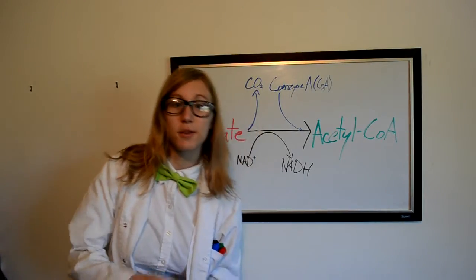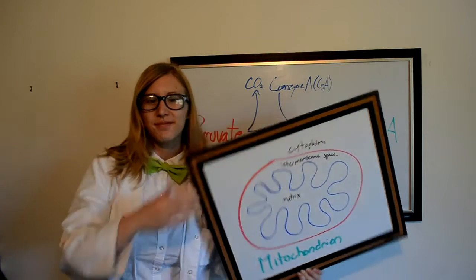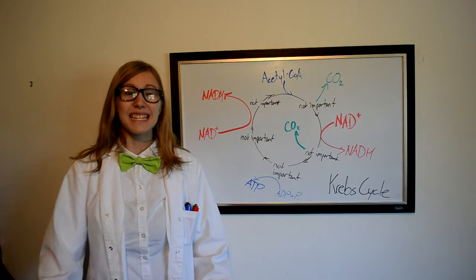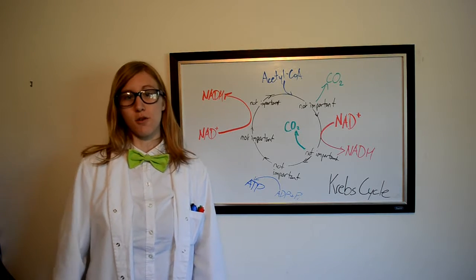Next is the Krebs cycle, which also occurs in the mitochondrial matrix. That's just the fluid inside the mitochondrion. Again, there's a bunch of unimportant stuff. It reduces NAD+ to NADH, produces ATP, and carbon dioxide. Those are the important parts.